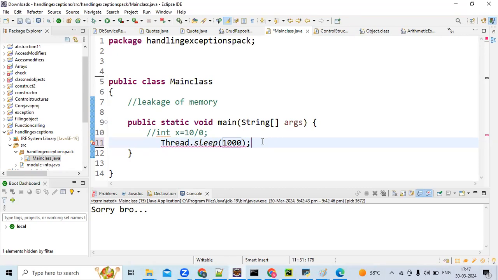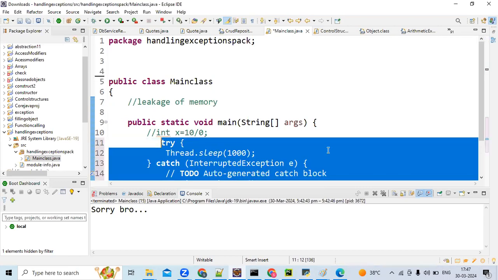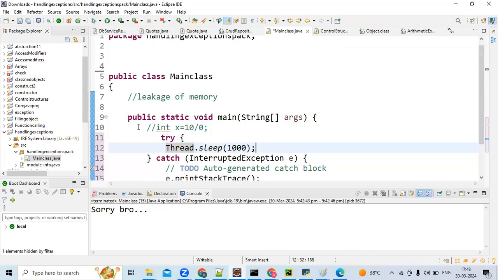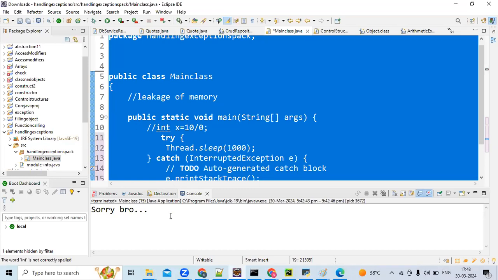Okay, let us see how to handle it with both try catch and the throws keyword. First let me do it with try catch. This is the regular thing. Thread.sleep will create an InterruptedException: if my thread is in a sleeping state and some other thread interrupts it, then I'll get an interrupted exception. Jayshri, am I going fast? No. Okay, thank you. So this is one way to handle the checked exception. Now we'll see the second way. The first conclusion is, if you don't handle a checked exception by either way, you will get a compilation error.